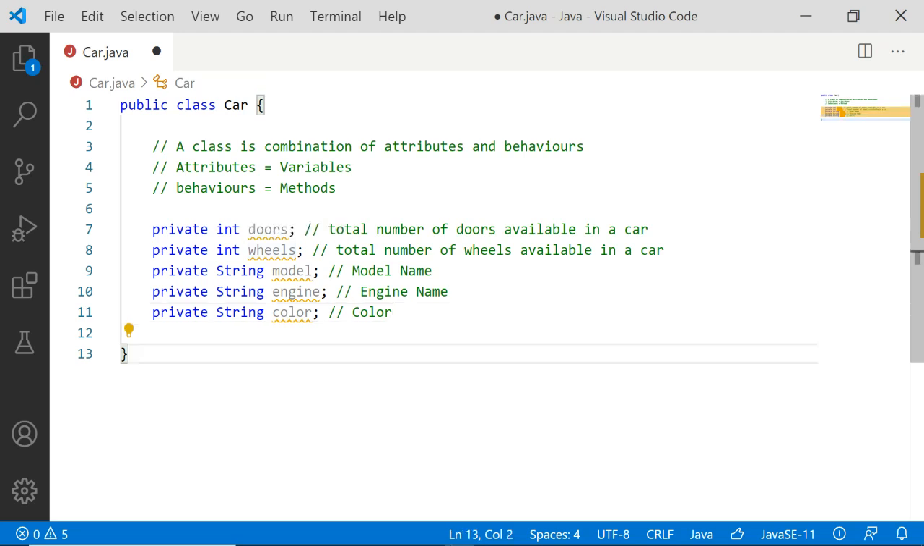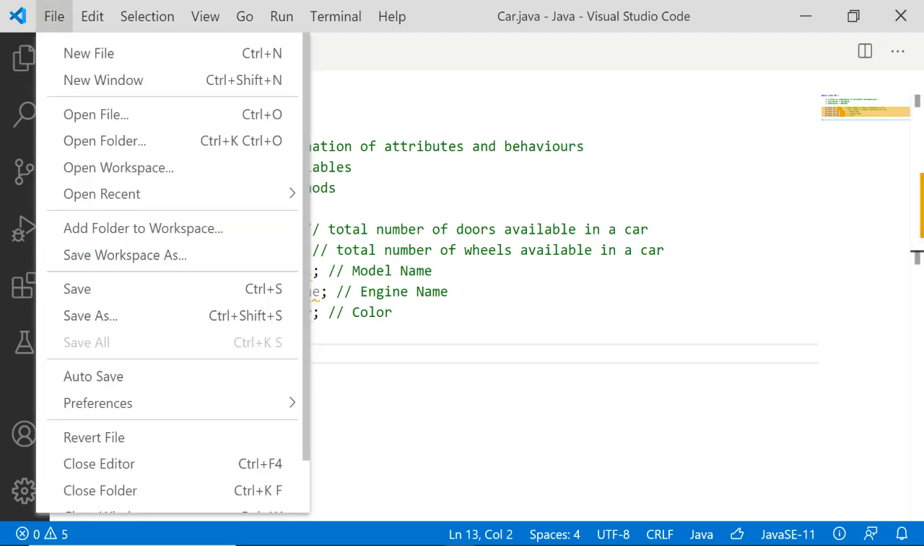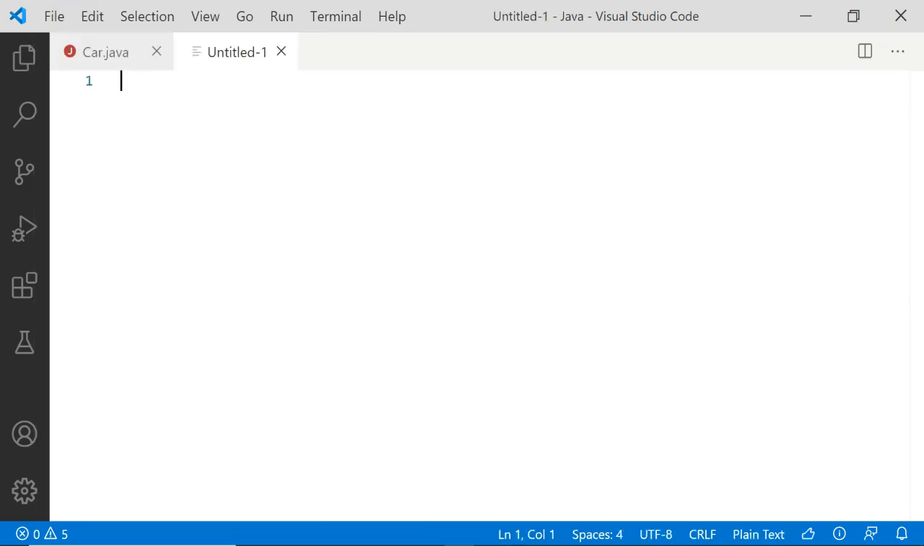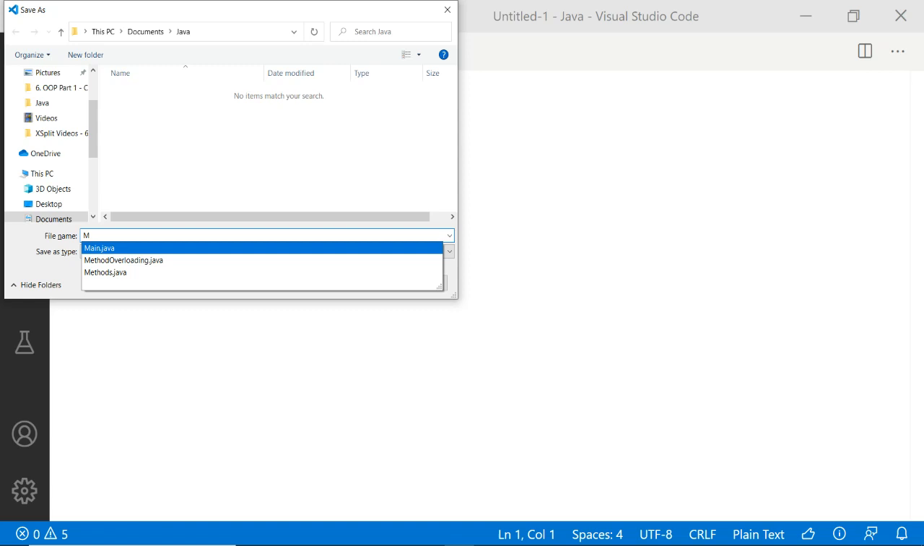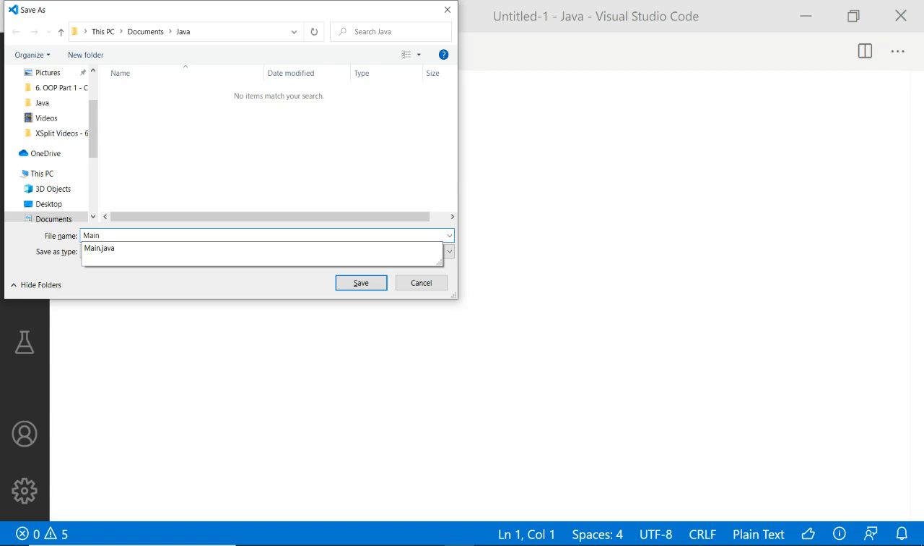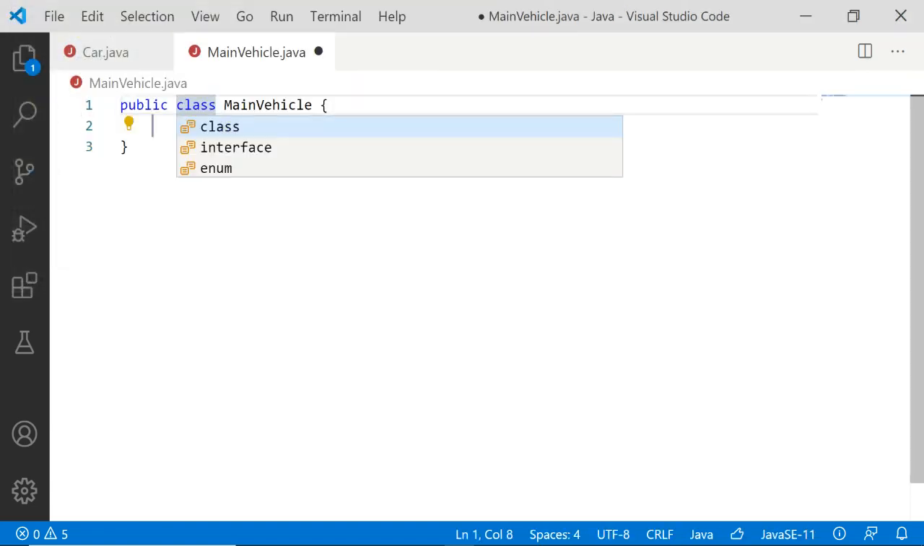Now after saving this, let me take a new file, and this is going to be main.java. Let me save this as main. I think a main.java file already exists, so we'll take main vehicle. Okay, main vehicle.java. So this is main vehicle.java, and inside which